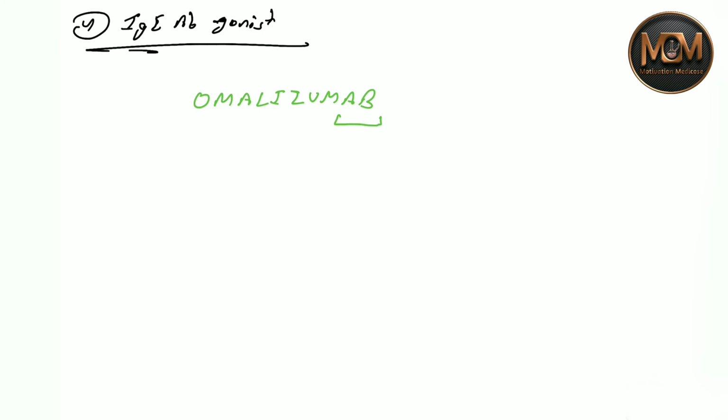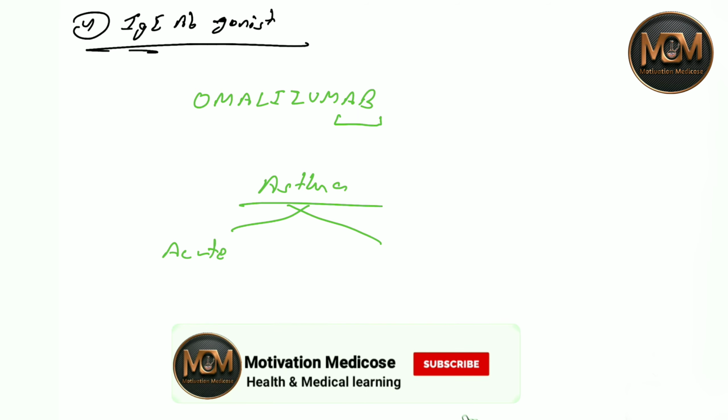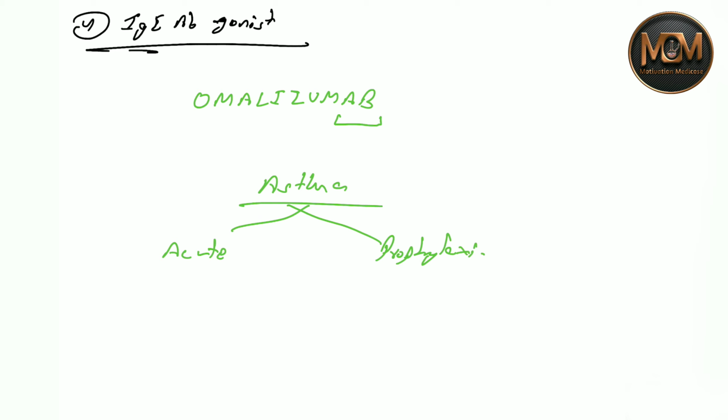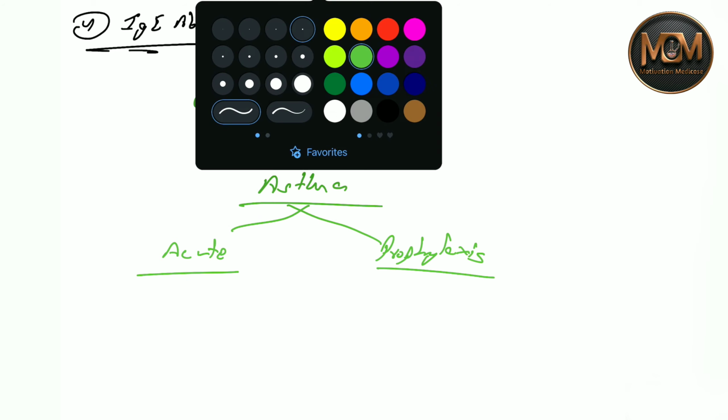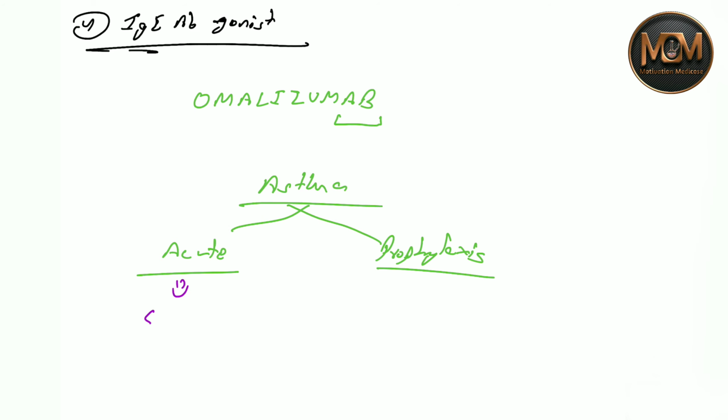So let's see the summary. In case of asthma, if it is an acute attack or for prophylaxis: in the case of an acute attack, we give SABA, that is a beta 2 agonist, or if a patient is on a beta blocker, we can also give ipratropium, which is an M3 blocker.